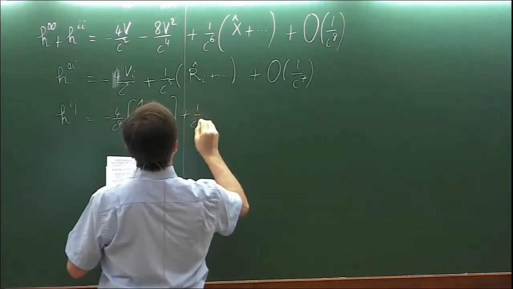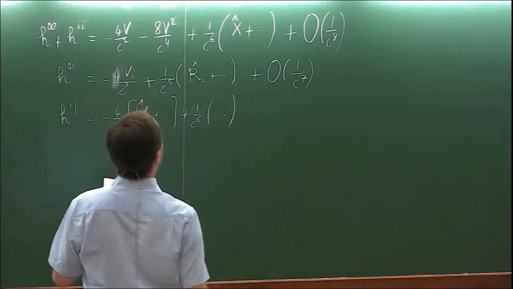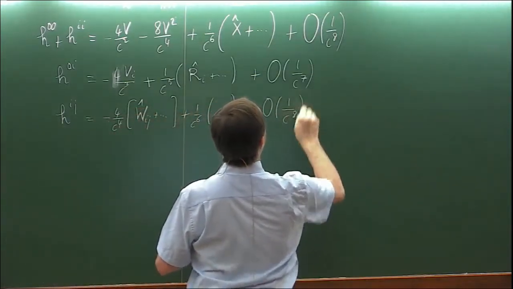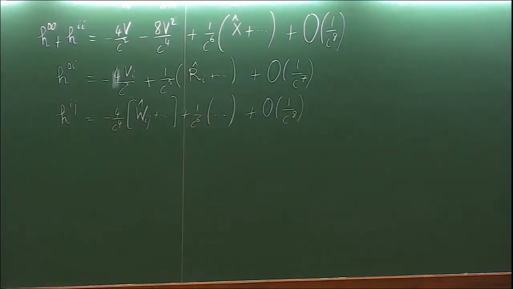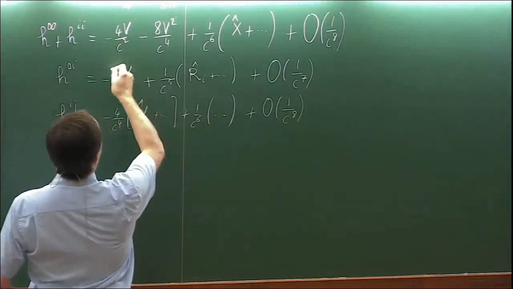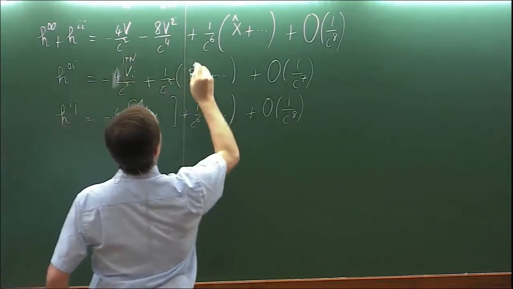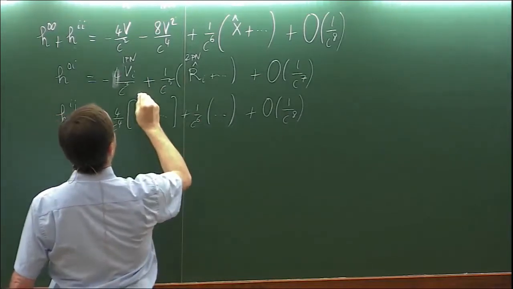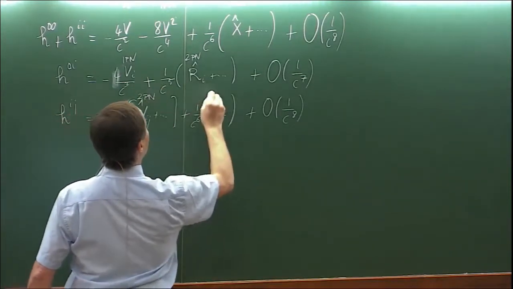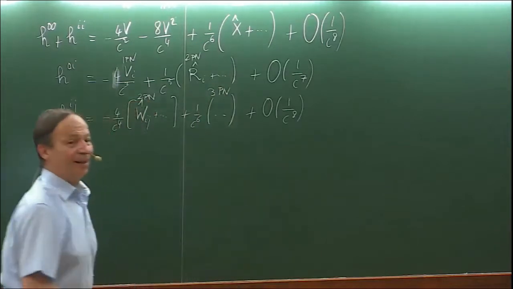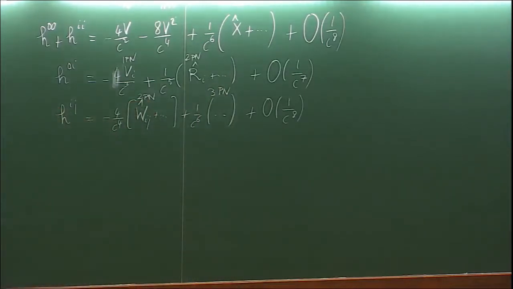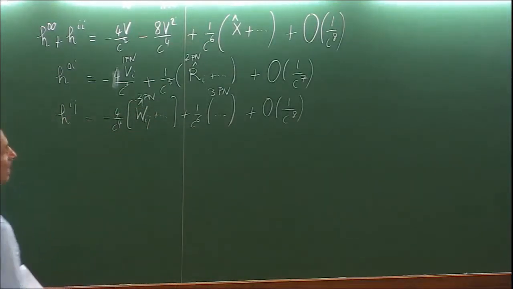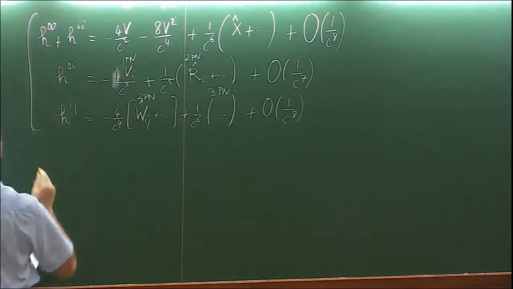And there will be 1 over c^6 also. You have to introduce some potential there, and you have to neglect 1 over c^8. So here you have a 1PN term. Here you have a 2PN term. And here you have a 2PN term. And here you have a 3PN term. Amazingly, strangely, you need some information about the 3PN approximation only for the space-space components of the metric.